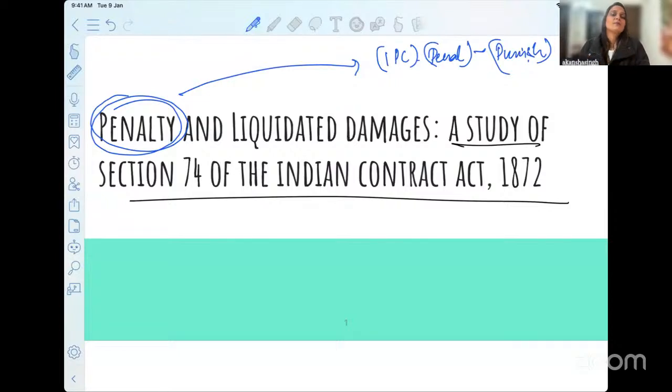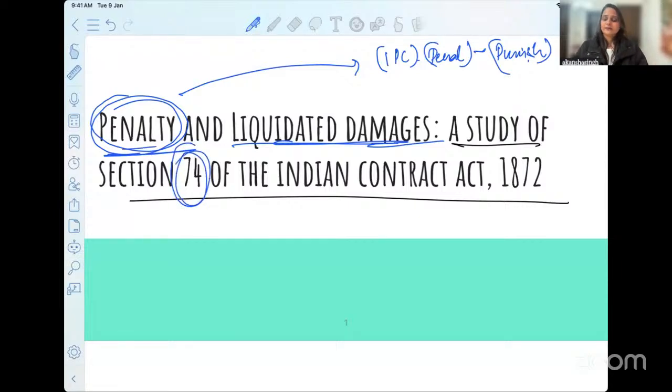We tend to give compensation, and just in the beginning of the class we spoke about compensation and damages. So why has penalty been mentioned here? And even if we have used the term penalty, how has the judiciary construed this is what we are going to understand.